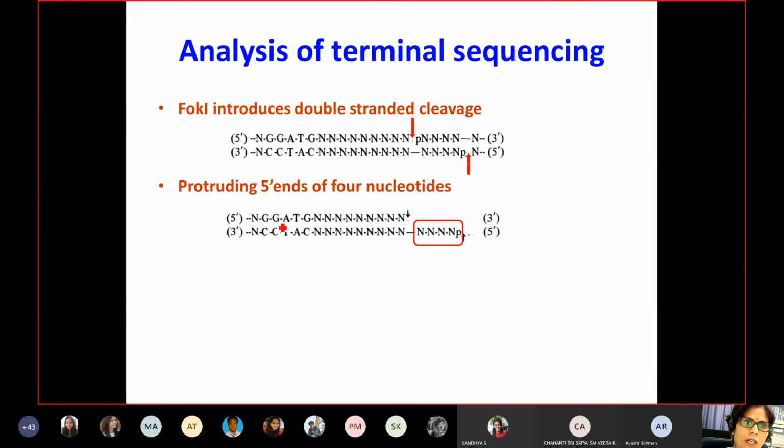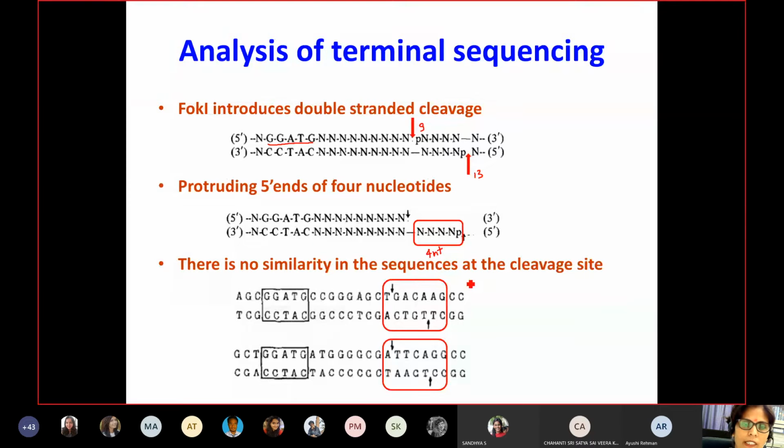After analysis of the 5' site, this group was able to show that the FokI enzyme has a 5' recognition domain. For example, you have the GGATG and CATCC sequences. This is the recognition sequence, and it cleaves further downstream at around 9 and 13 base pairs. So this is what we see. And if you have the cleavage, then you also have a 4 nucleotide overhang produced by this enzyme. After this, they were also able to say that there is no specific cleavage by the FokI enzyme. That means this can cleave after thymidine, it can also cleave after adenine sequences, and so on.